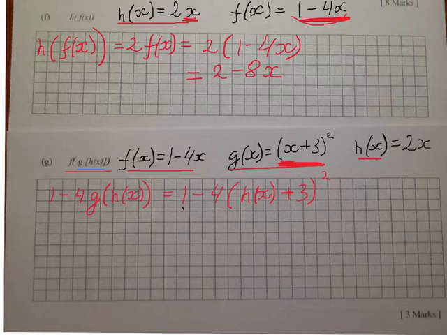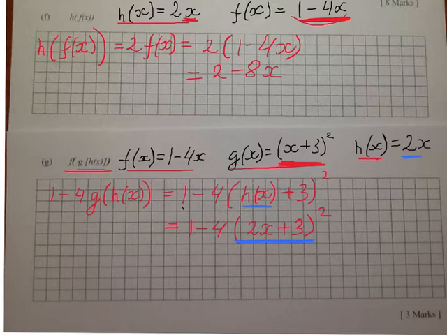And then just plugging in h of x, this number, I will have 1 minus 4 times (2x plus 3) squared. Now just opening the brackets and simplifying, but first, the perfect square again.